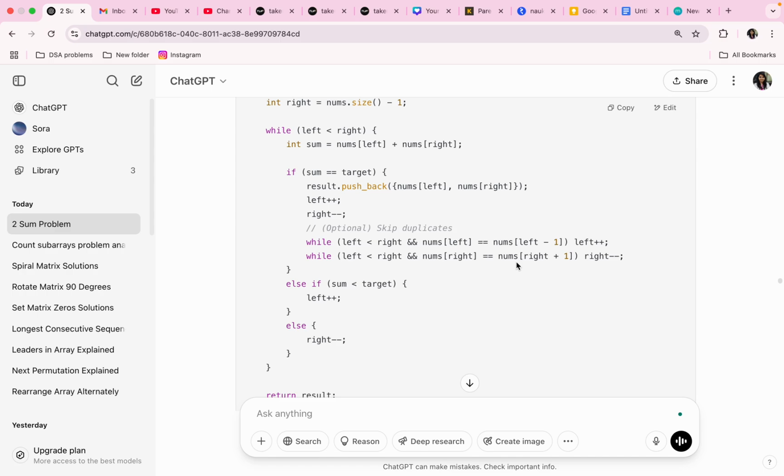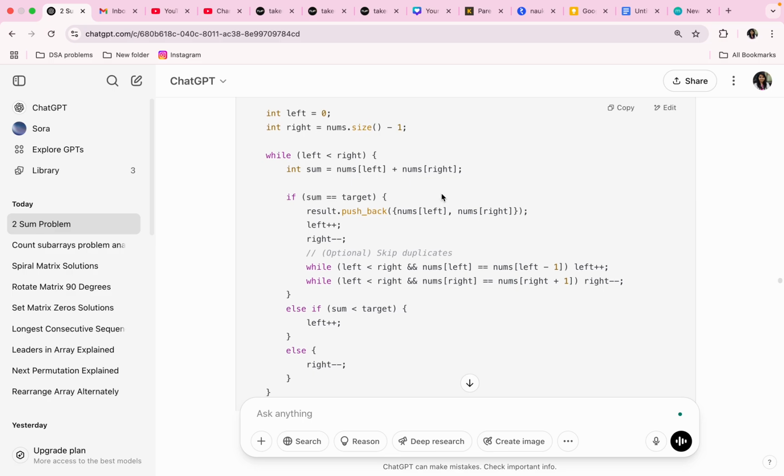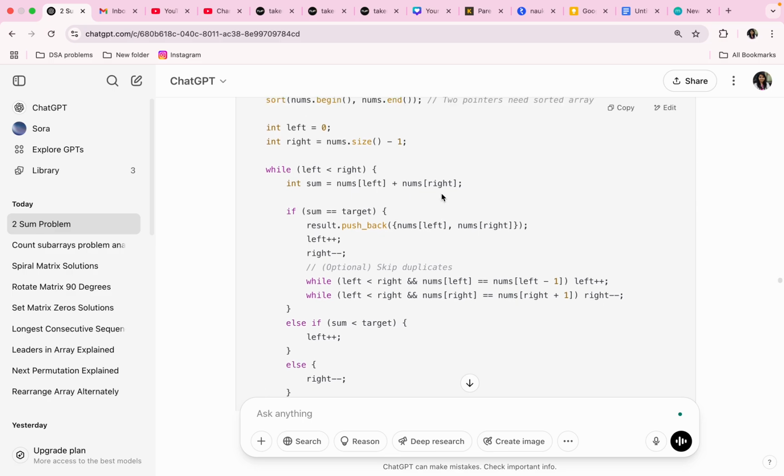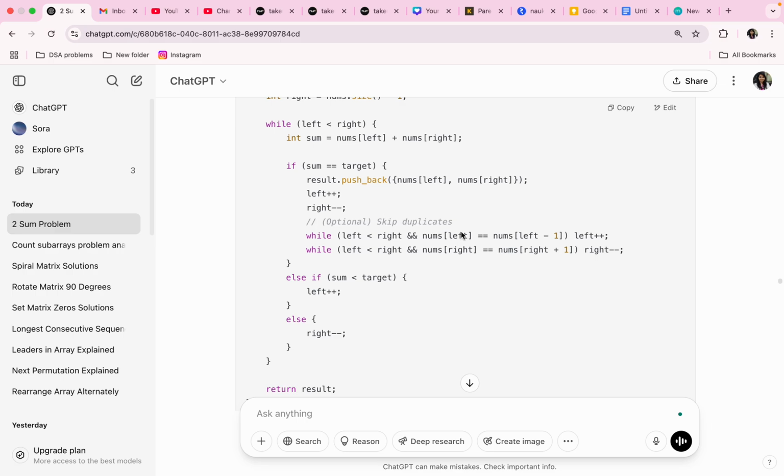We have to skip duplicates here because this code is focusing on values, right? So while returning values, there is no point in returning the same values again and again. That's why it is skipping duplicates as well.